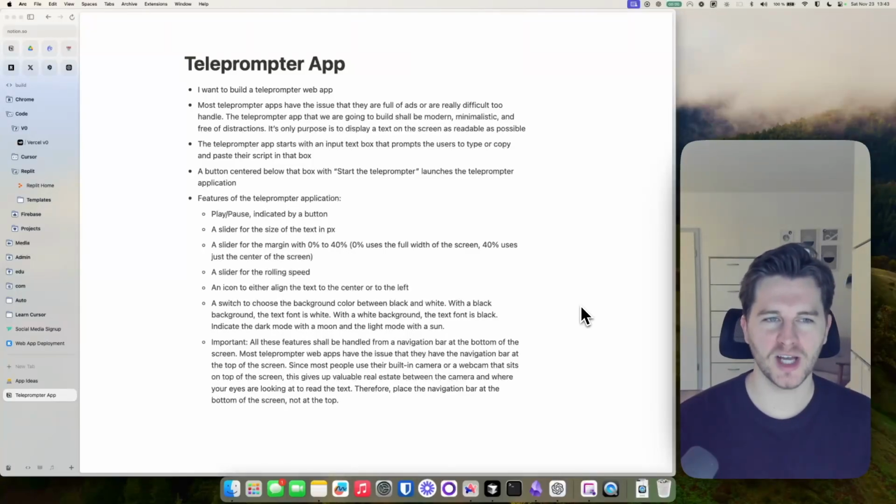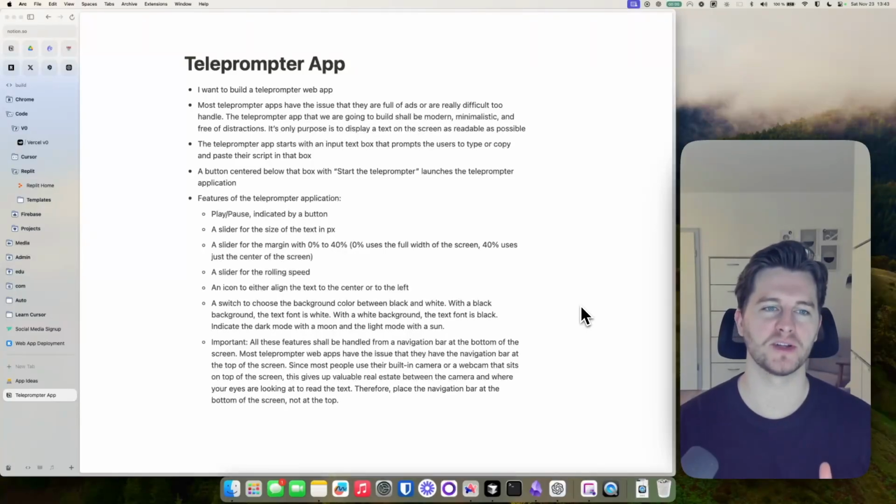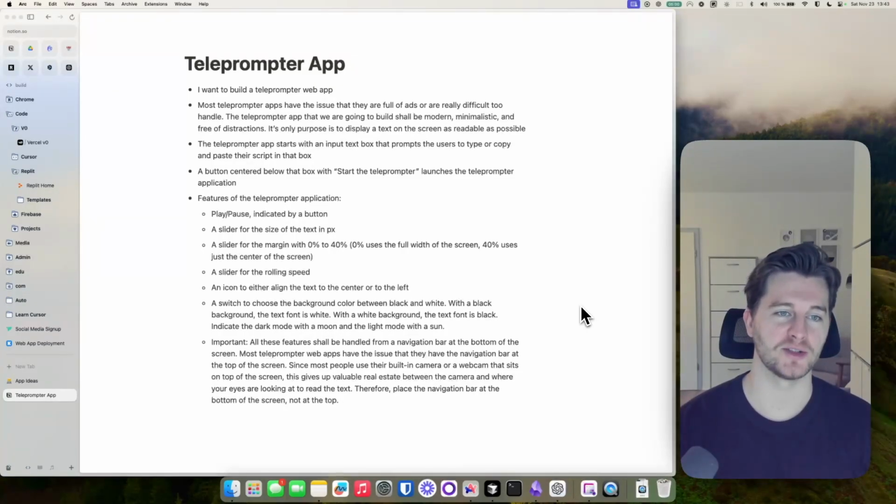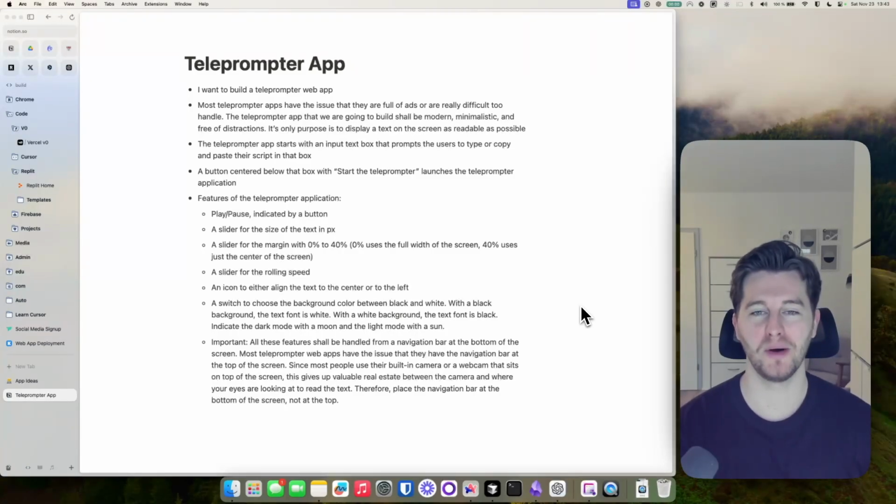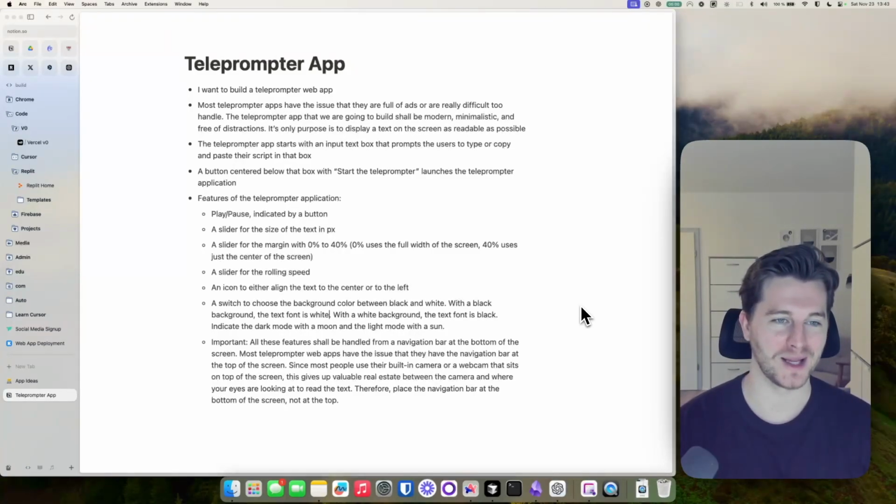However, with most teleprompter apps on the internet that I've found and used, I believe there's the issue that they are full of ads or are really difficult to handle. So this teleprompter app that we are going to build today shall be modern, minimalistic, and free of distractions. So its only purpose really is to display a text on the screen as readable as possible, right? That's what it's supposed to do, and that is what it's going to do in a great way.